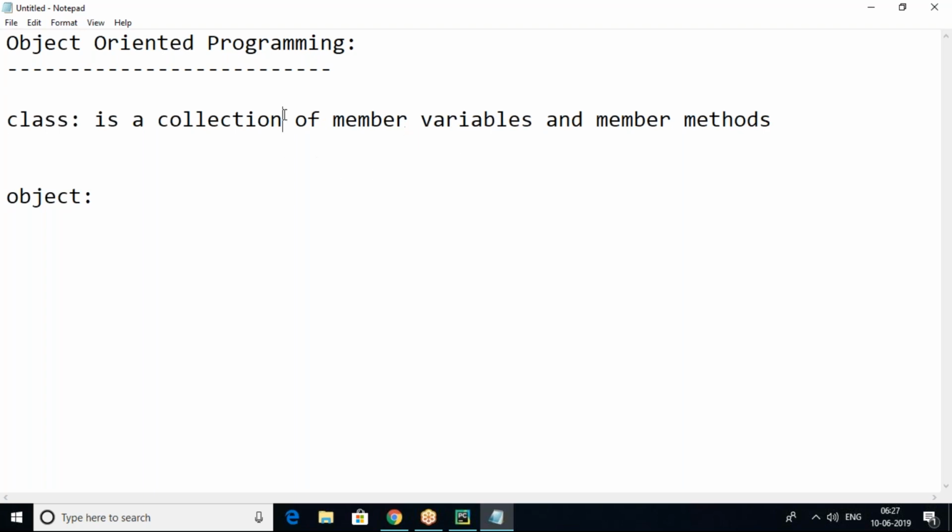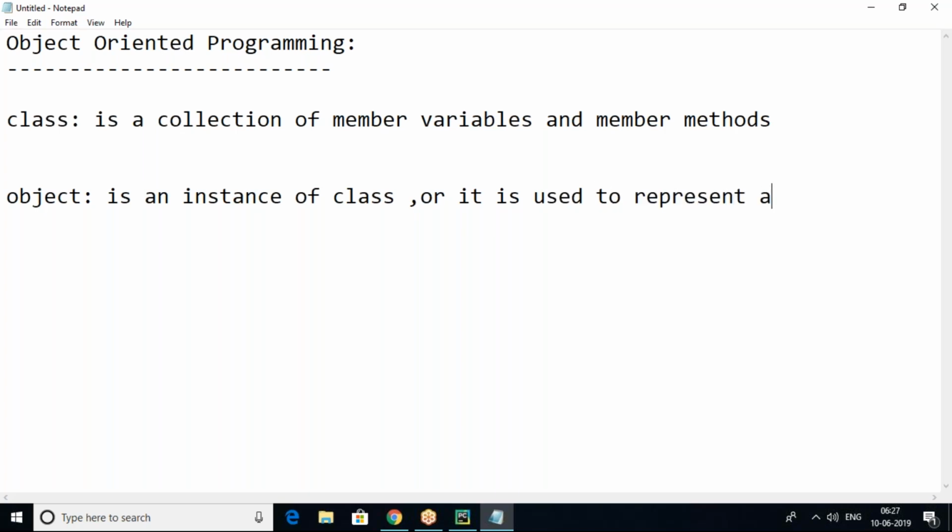Next, how to create a class in Python, we'll follow according to syntax. But what is an object? Object is an instance of class, or it is used to represent a class. Through an object we have to represent the class actually here.